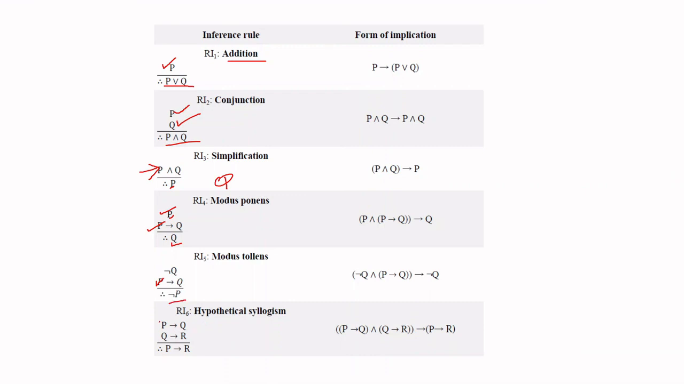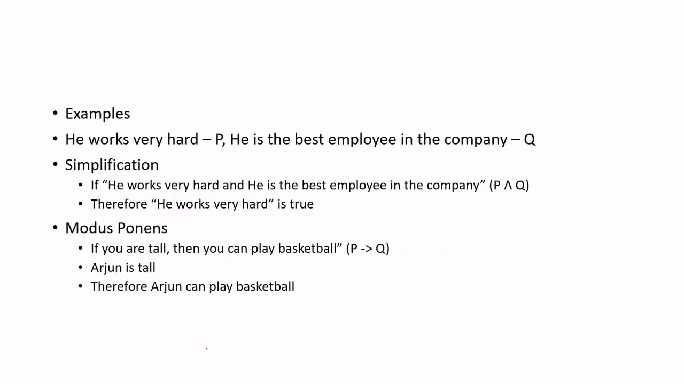Similarly, we have hypothetical syllogism. P implies Q is true. Q implies R is true. Then you can say P implies R is true. So these are some tautologies based on which we do inference. We look at some examples.